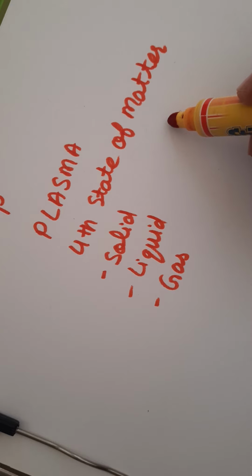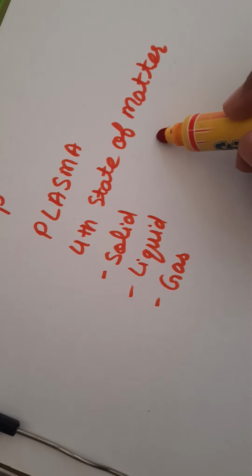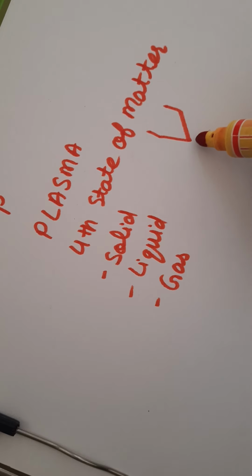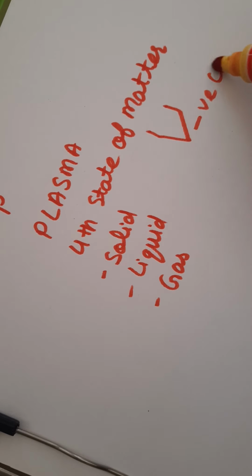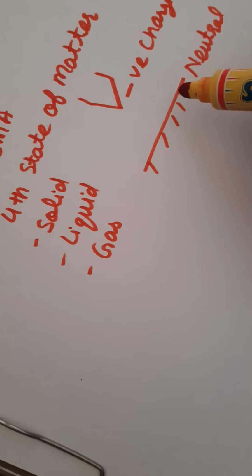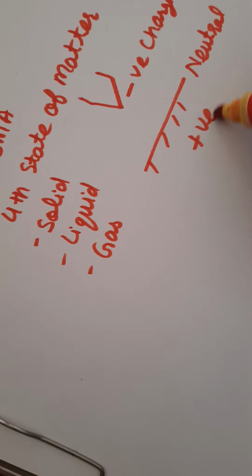Suppose we have a separation of charges: at one point we have a very high negative charge, and at the other point we may consider that it is either neutral or containing positive charge.